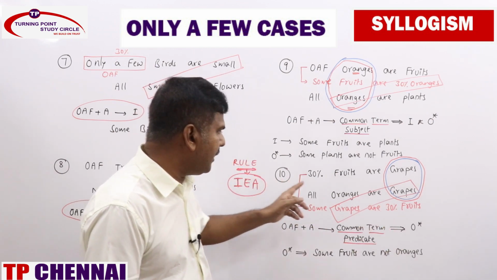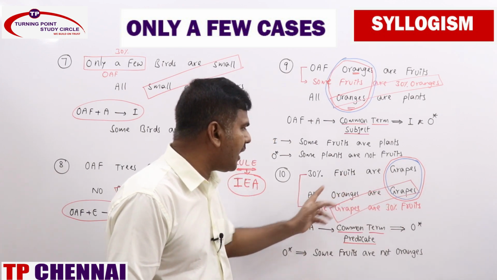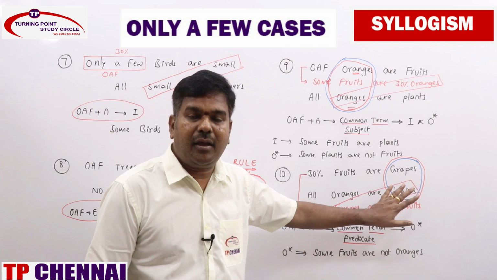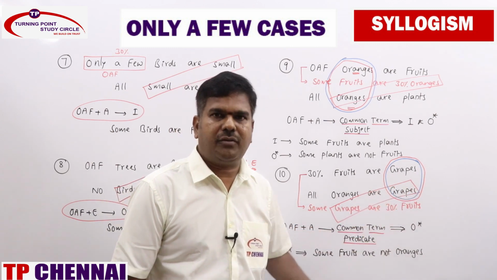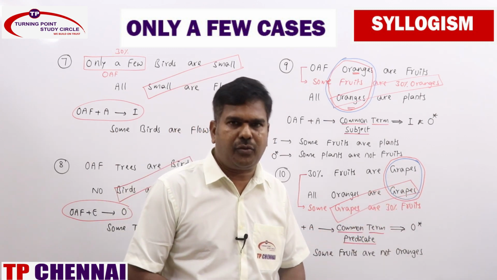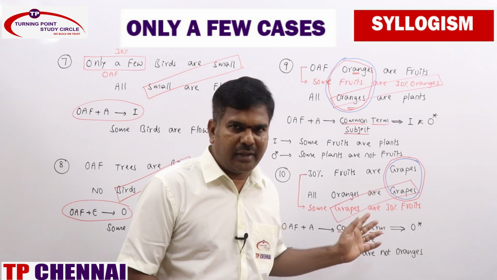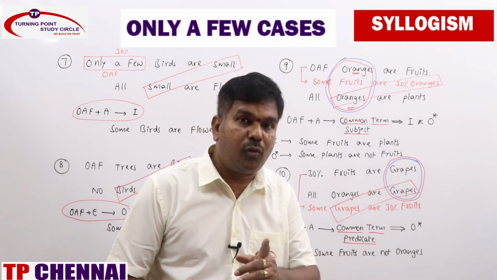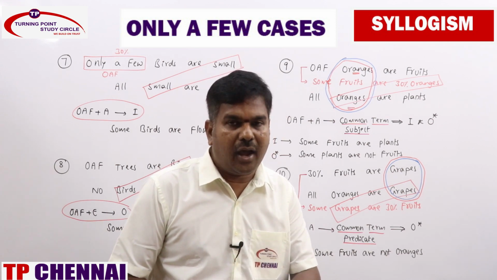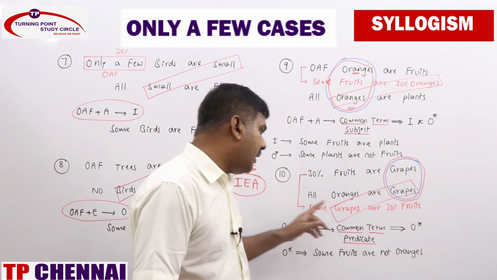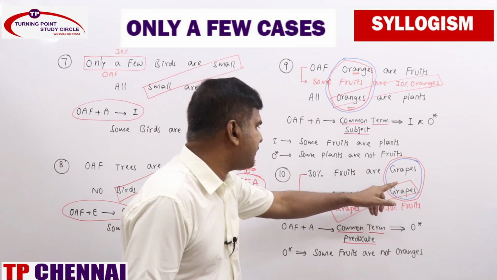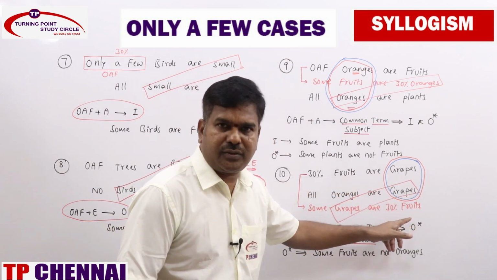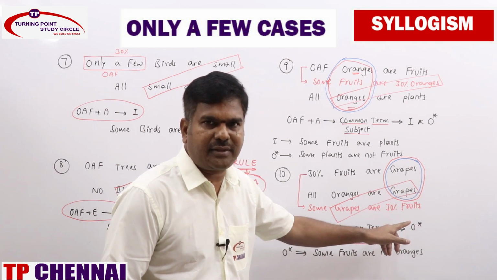Now see the 10th one, 30% fruits are grapes, all oranges are grapes. Common term as predicate. With common term as predicate, first you need to make proper alignment. First and foremost duty in only a few statements, whether common term as subject or common term as predicate, you need to make a proper alignment by converting the only a few statement, not the A statement. That one keep in mind. Now 30% fruits are grapes. So that one can be converted as some grapes are 30% fruits. Right?